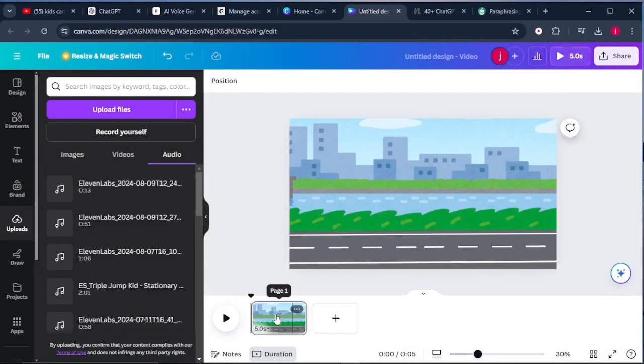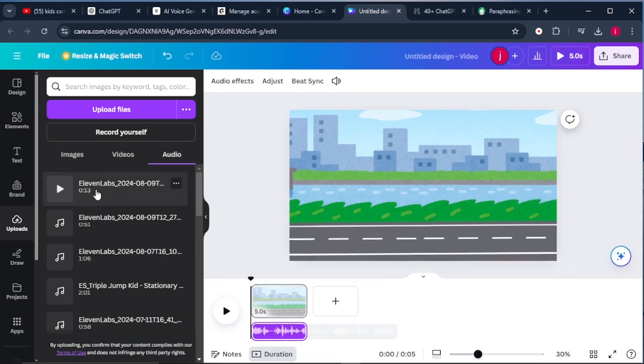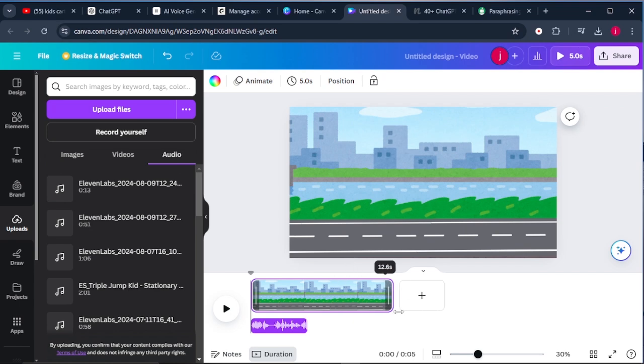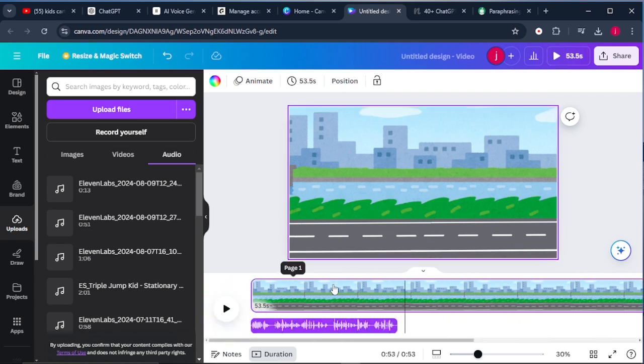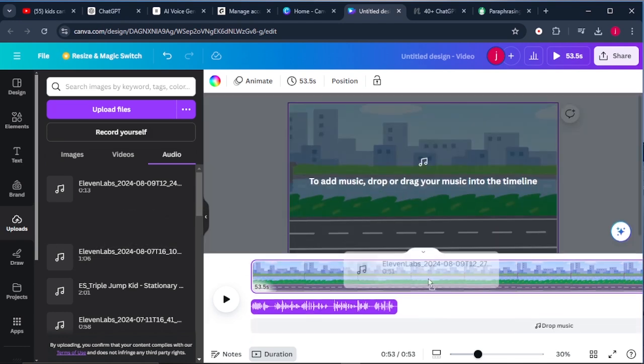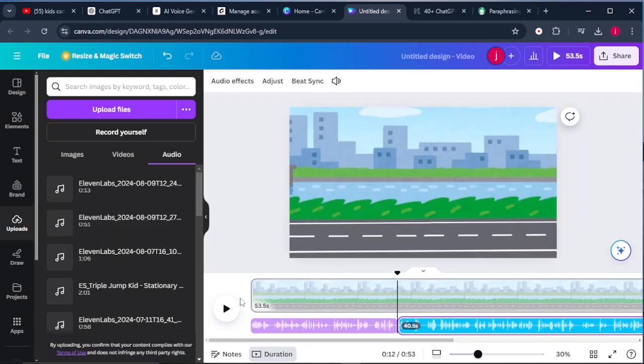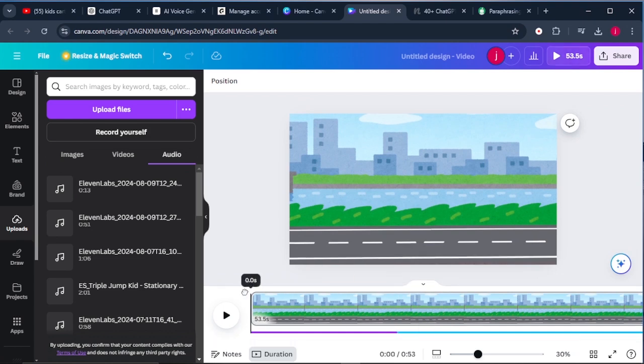So from here, what we simply have to do is we can click on the first audio. Once we click on it, it will find itself here on the timeline. And we can increase the size up to 50 seconds, just like that. It's fine. Then the next thing that we need to do is to drag this second audio here at the bottom so that they match like that. Perfect. So what we simply have to do from here is to introduce our characters.